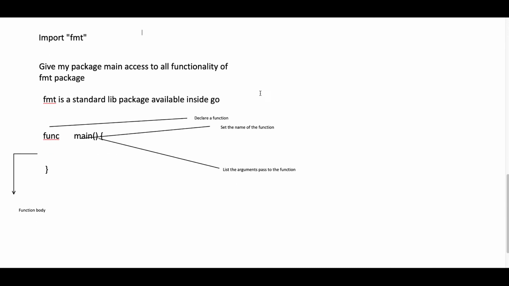Next what we wrote is function main. In Go, if you want to declare a function, you have to use func. Next is main. Main is nothing but the name of our function. So if we have a function called HelloWorld, we have to give HelloWorld here. And this is the function body, and here we can pass arguments to the functions.